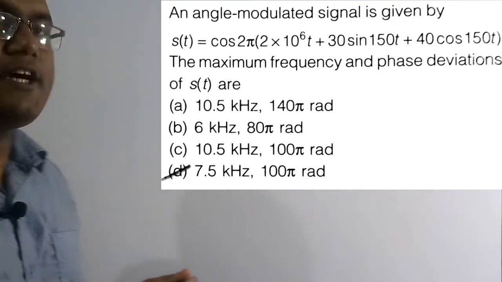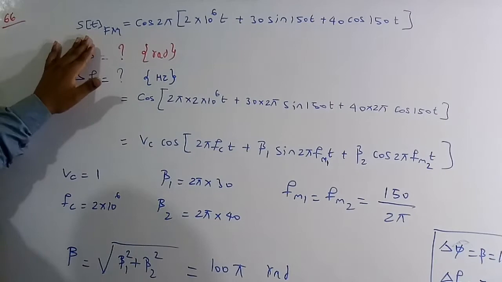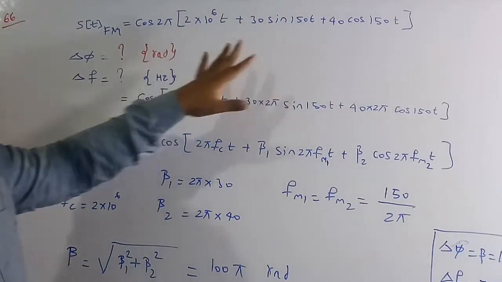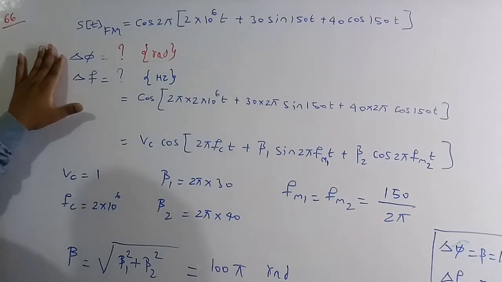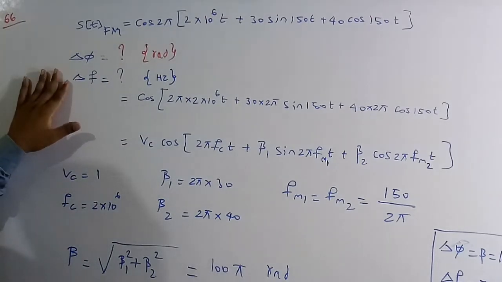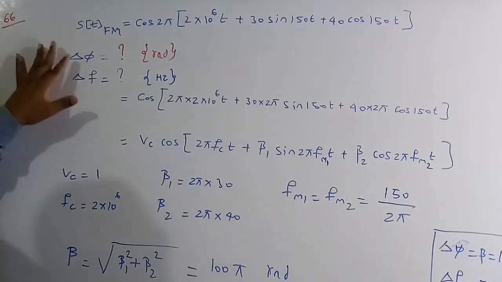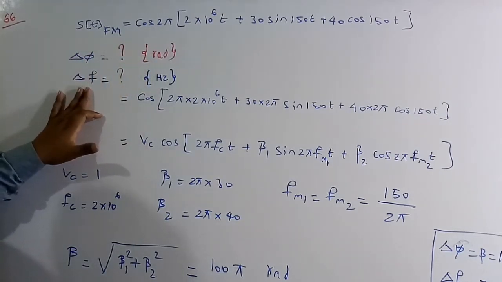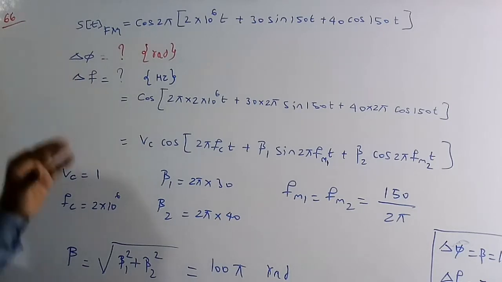So let's solve this numerical. This is the FM signal given in the question. For this equation we need to find the maximum phase deviation and the maximum frequency deviation. The unit of the maximum phase deviation is radians, and the maximum frequency deviation is hertz. So these two things we need to figure out.